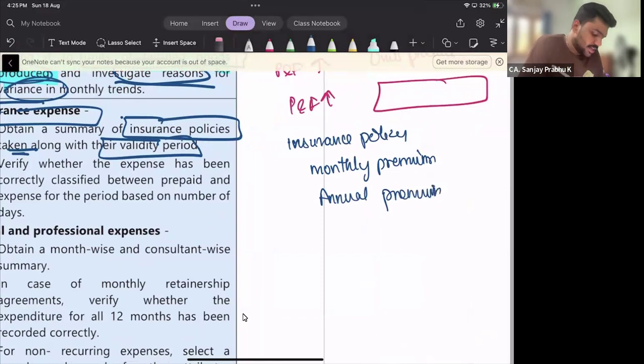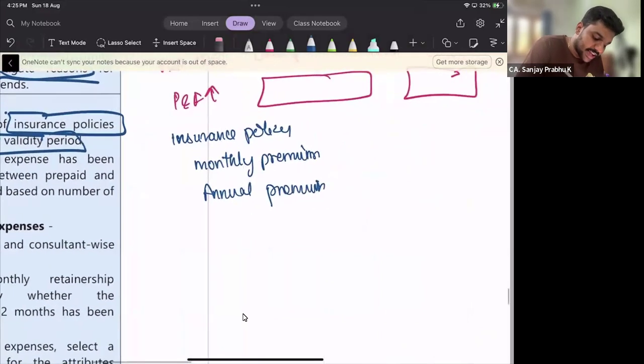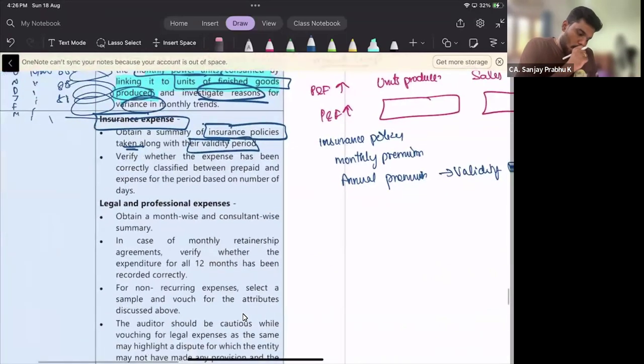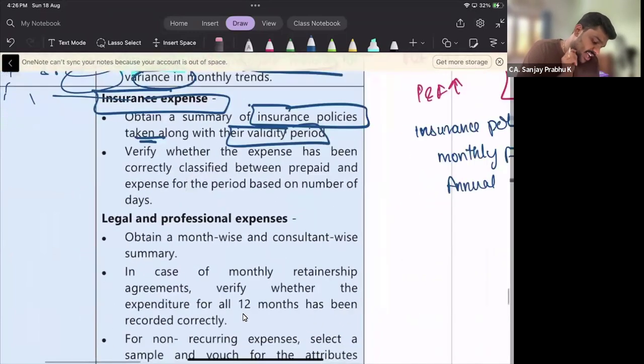Obtain the list. What is the validity period of the insurance? So if, for example, I have taken a health insurance, that will have a validity period, right? So what is the validity period? Verify whether the expense has been correctly classified between the prepaid expenses and the expense for the period based on number of days.